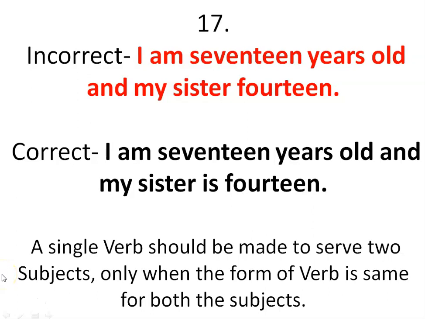So the single verb is can be applied to two subjects when the form of verb is same for both the subjects, but here the form of verb is different for these two subjects because I takes the verb am, sister takes the verb is. So both verbs are different from each other. So we cannot use one single verb to make them serve for the two subjects. That's why we have to use two different verbs for two different subjects.